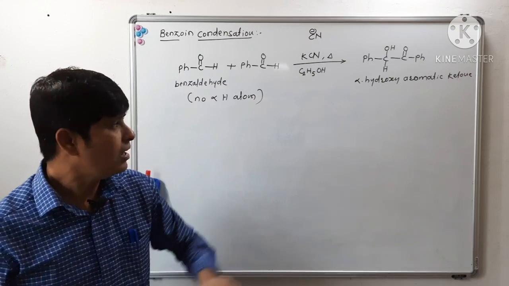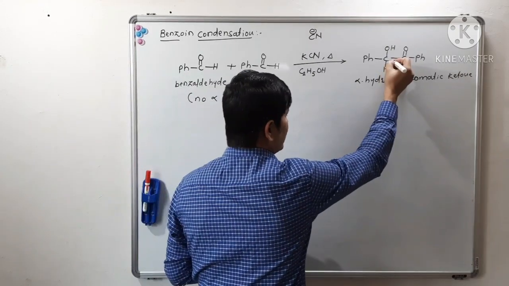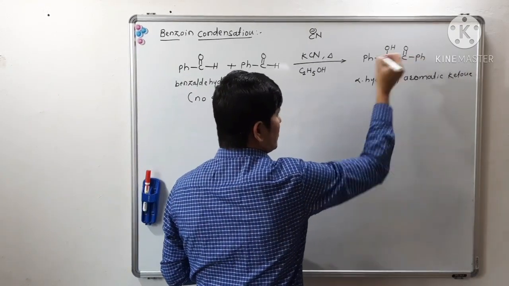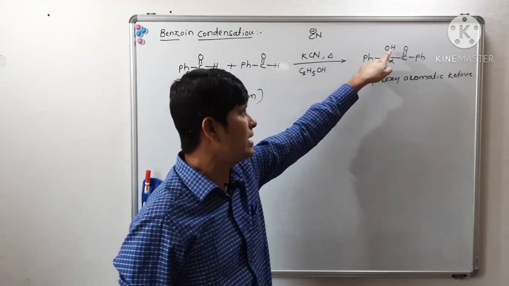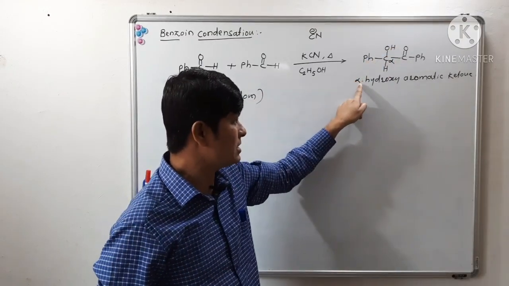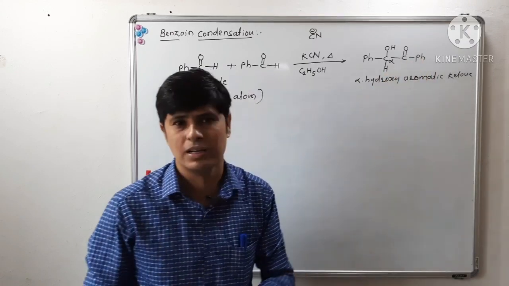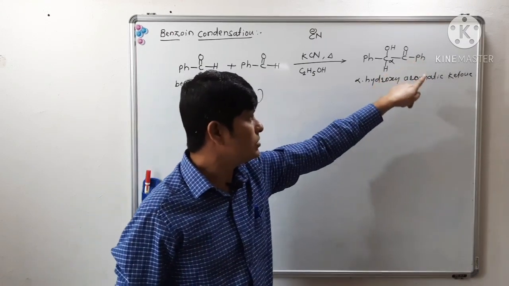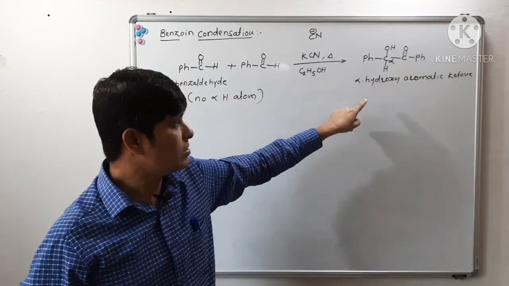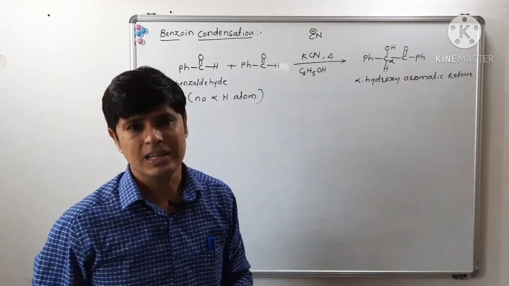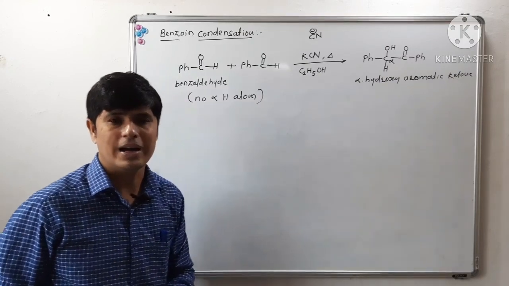See, this carbon is alpha with respect to this carbonyl, and this carbon is having a hydroxyl group, hence this compound is alpha hydroxy aromatic ketone. PhCO is an aromatic ketone, hence the compound is named alpha hydroxy aromatic ketone.